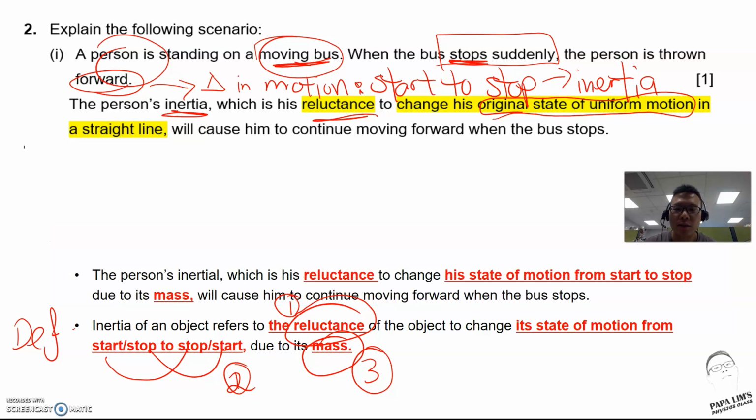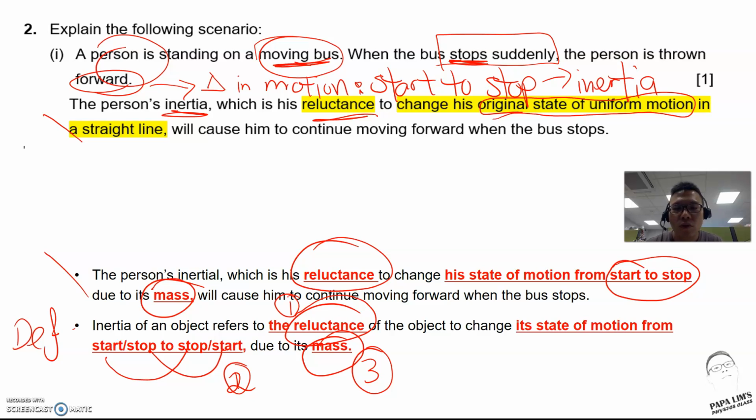A better answer would be like this. The student wrote almost the same thing, but what he changed is that he now states what particular motion the question is referring to. To be on the safe side, he also made reference to the mass, and he uses the correct keyword of reluctance. Both answers are as good as each other, but with reference to exams, we refer to keywords and how markers mark.